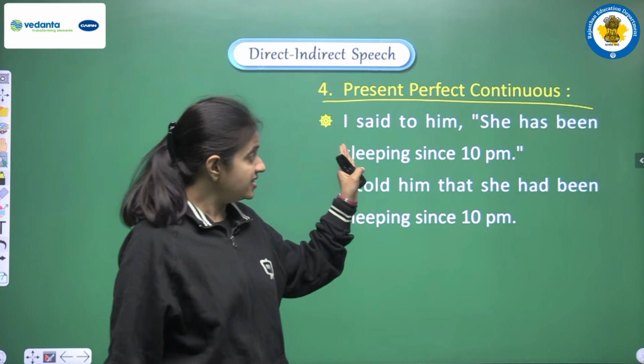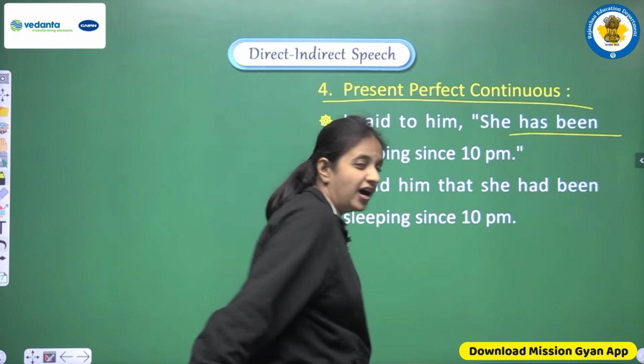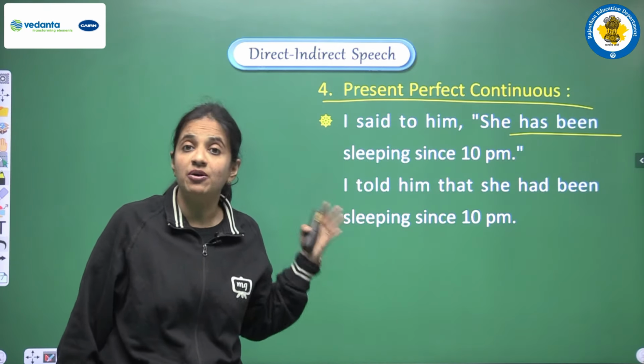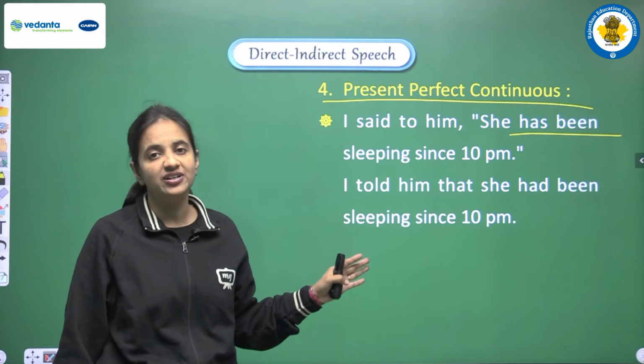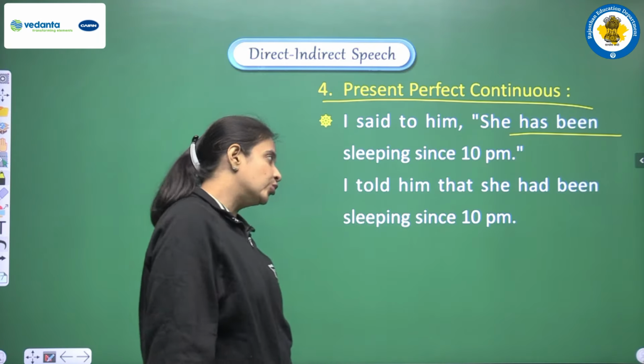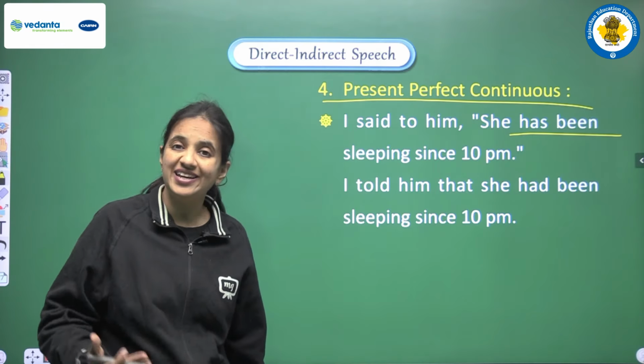Let's see, I said to him, she has been sleeping since 10 a.m. So we are having has been plus first form plus ing. So yes, this is present perfect continuous, and we have to convert it into past perfect continuous. So the answer will be, I told him that she had been sleeping since 10 a.m.